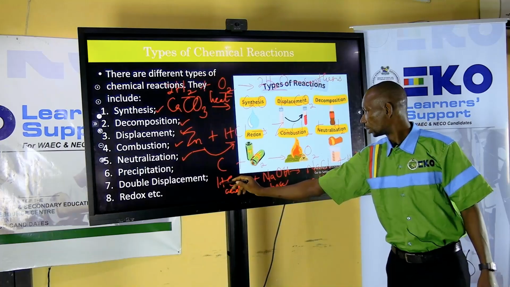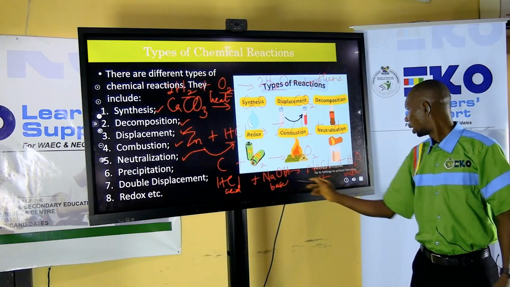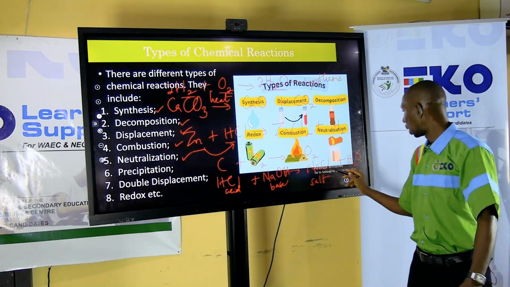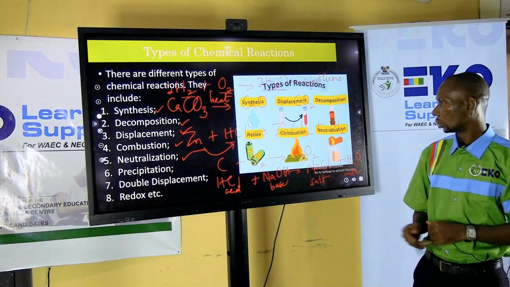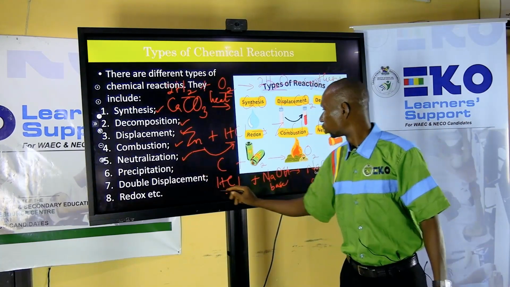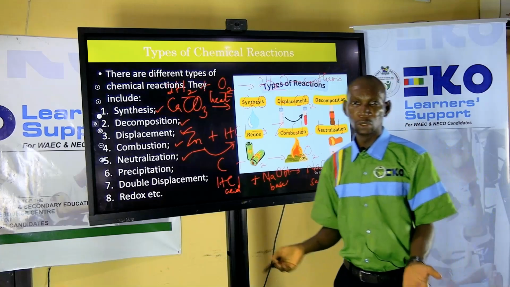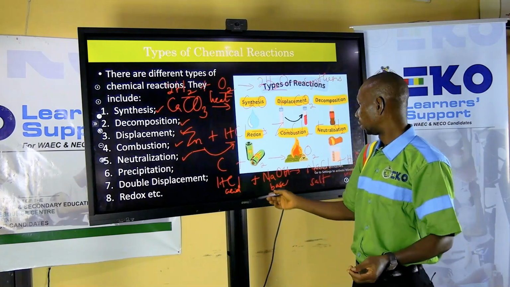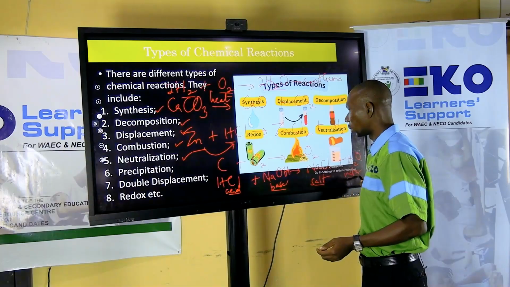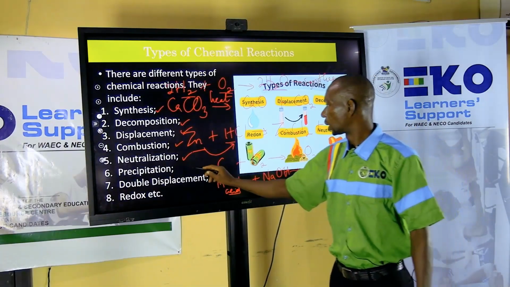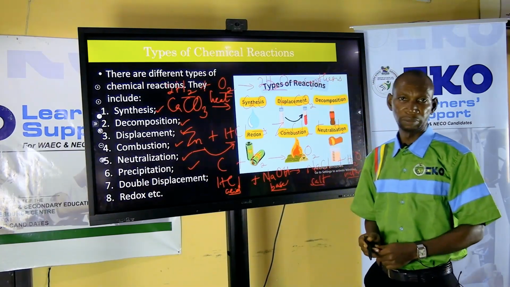You need to check. Hydrogen 2 here, hydrogen 2 there, sodium 1, chlorine 1. It's a balanced equation. So this is an example of what? Neutralization reaction. Don't forget, neutralization reaction has to do with reaction between an acid and a base to form salt and what? And water.